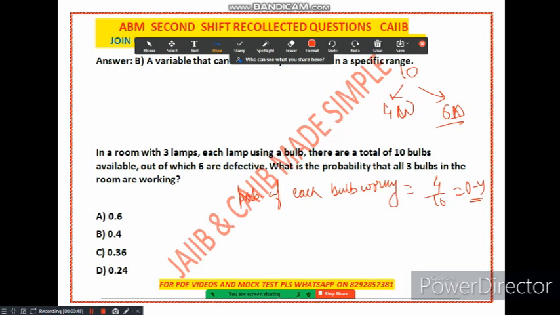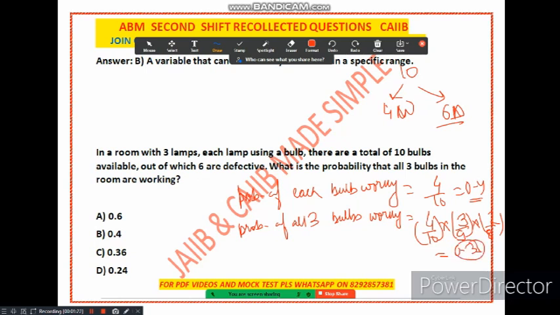Now the probability that all 3 bulbs are working is basically a product of the probability of each bulb working. It is quite simple. It is 4 upon 10 into, now out of 10, one bulb has gone, so it is 3 upon 9, and finally out of 8, it is 2 upon 8. So how much is it? It is 0.36. So we calculate 0.36. Option C is correct.